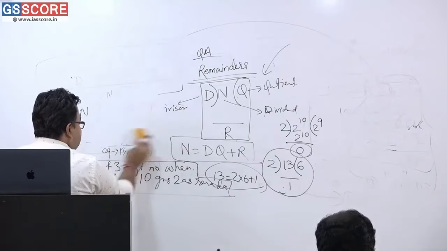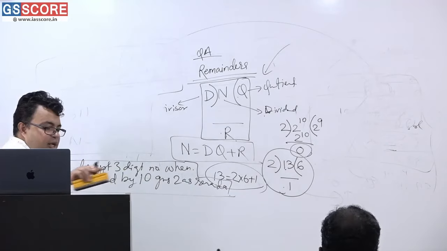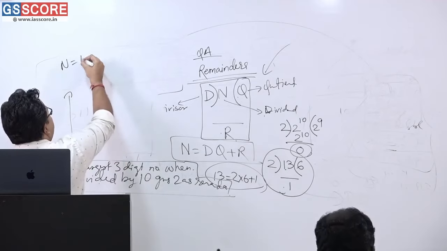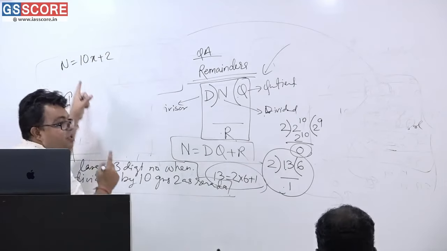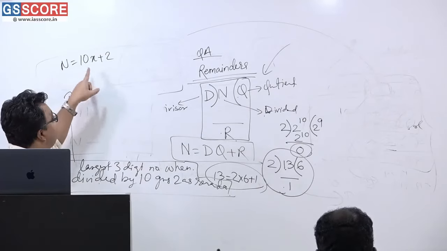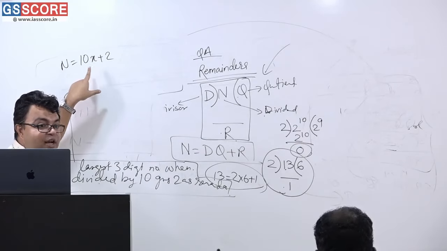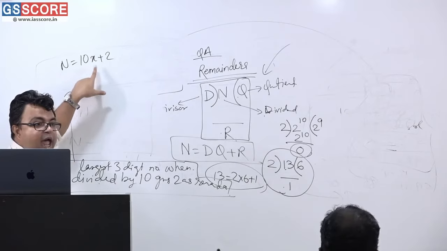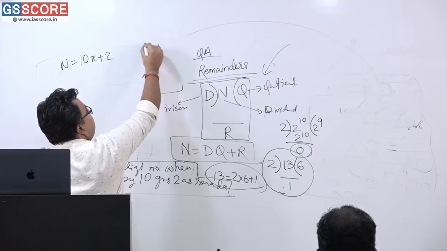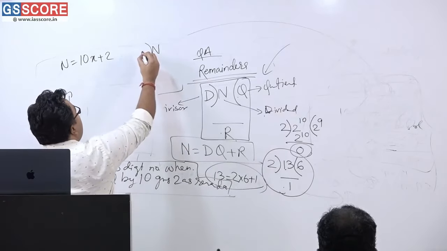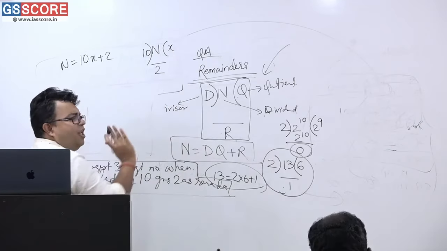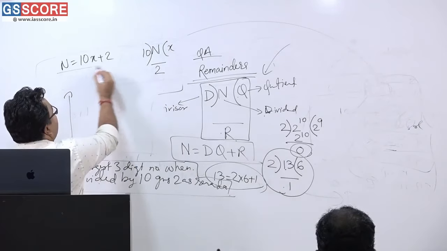So you have just understood that this number will be in the form of what? 10x plus 2. This is the first principle. Getting or not getting? That I have just rubbed it here. So the number will be in the form, when you divide that number by 10, x is going to be the quotient and 2 is the remainder. So this is the 3-digit largest number, which when divided by 10, this is x and this is the remainder, that is 2. Very simple. So the number is in the form of this.